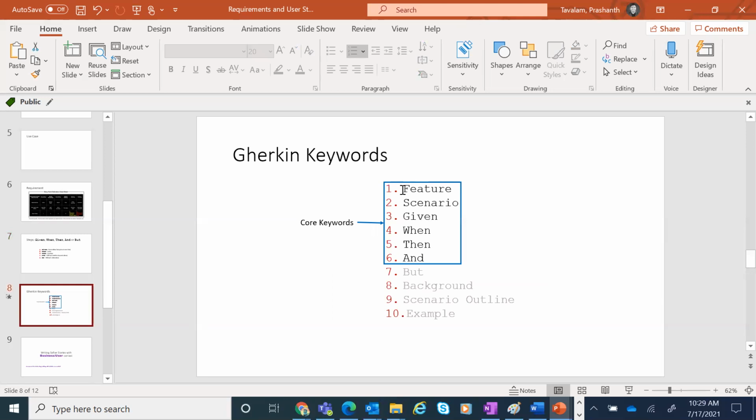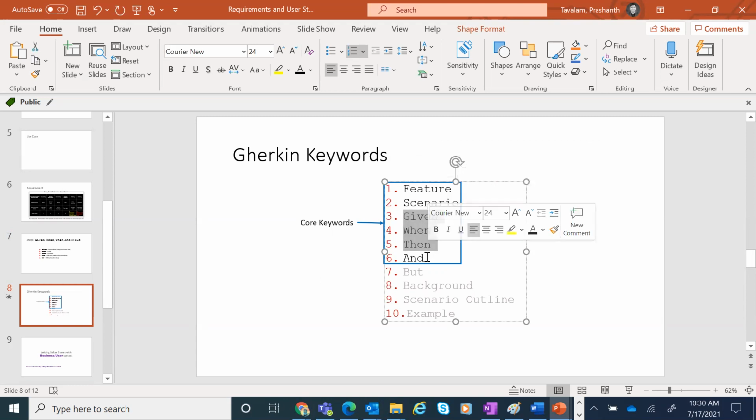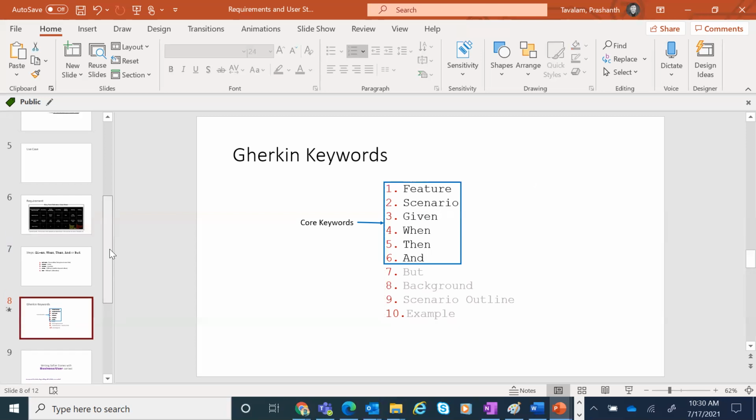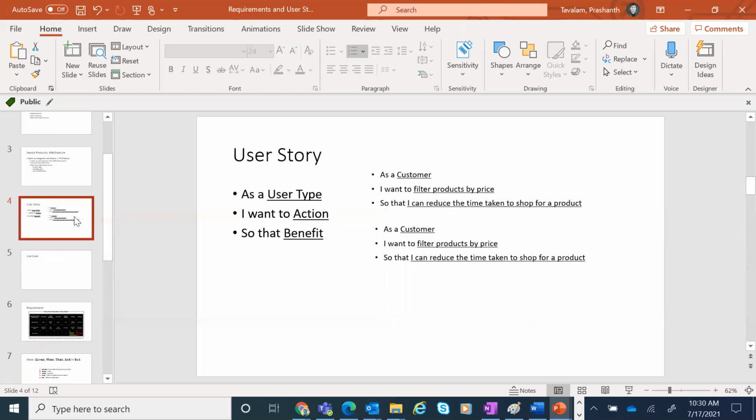So what happens here is, in the BDD format, we follow the Gherkin format. BDD is nothing but behavior driven development. We'll use behavior driven development, which is one step ahead of normal user story writing, and which will capture all the different scenarios. It will have a feature, and it will have multiple scenarios. Scenario is very important. Each scenario will have given, when, then. It will have an AND if necessary, or an OR. Did anyone have a question? Are you comfortable so far?